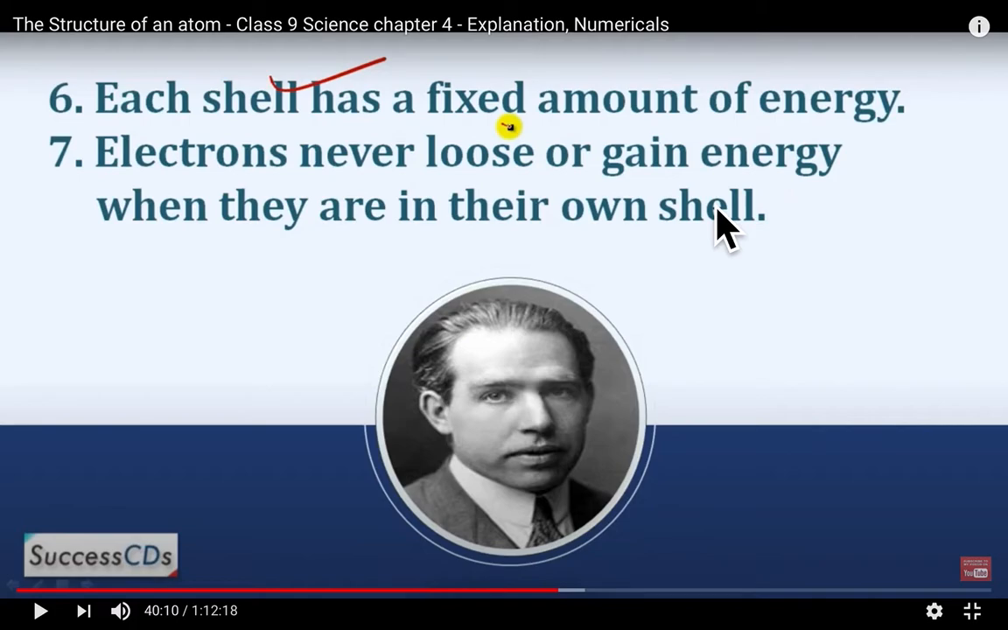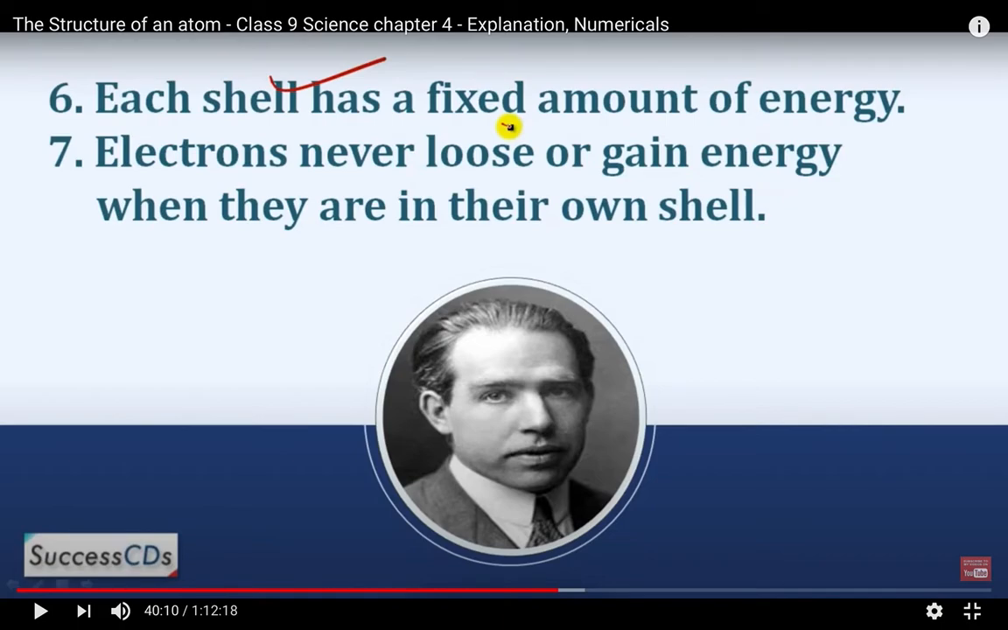K shell वाले इलेक्ट्रॉन K में रहेंगे, L वाले L में रहेंगे, M वाले M में रहेंगे. They cannot change on their own unless we provide some extra energy to them. So they have a fixed orbit and they revolve around that.